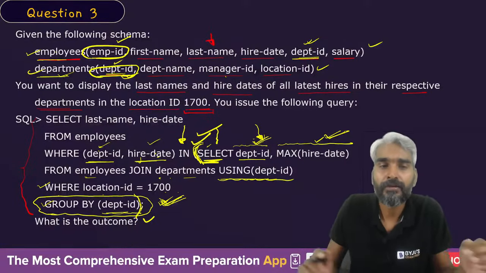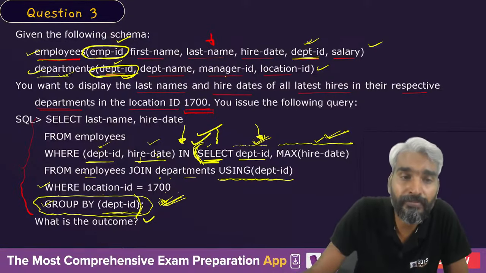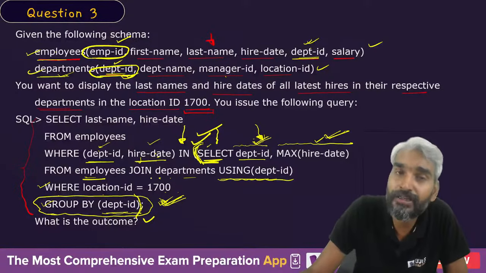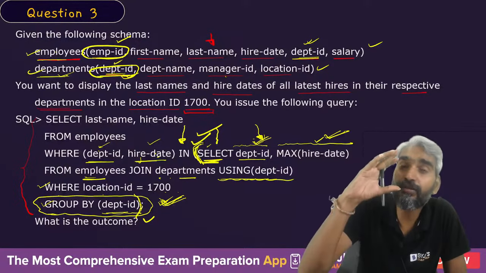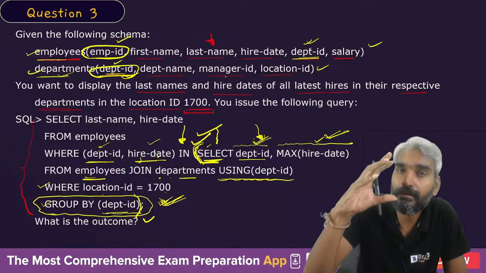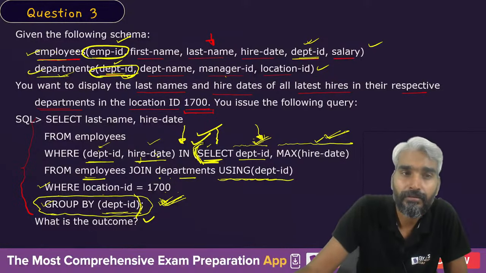Let's look at this. What will happen when you perform the join of the employee table with the department table? There will be exactly as many tuples as the number of tuples in the employee table. Why?